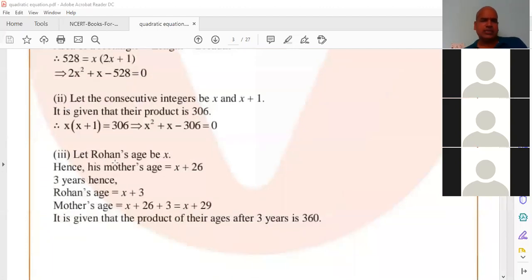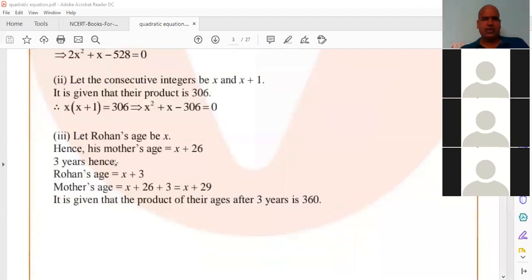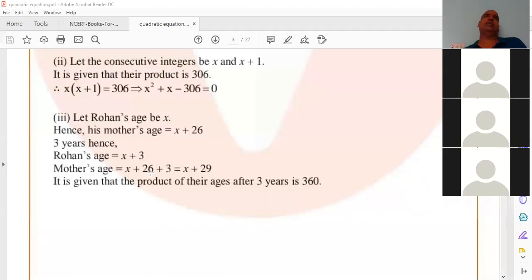Let Rohan's present age be X. Here the condition is the present age. Hence his mother's age is X plus 26. Three years hence means after 3 years, Rohan's age is X plus 3. Mother's age is X plus 26 plus 3, which is X plus 29. It is given that the product of their ages after 3 years is 360.